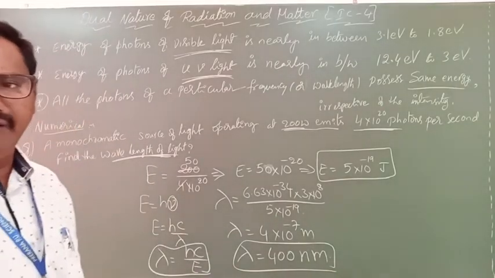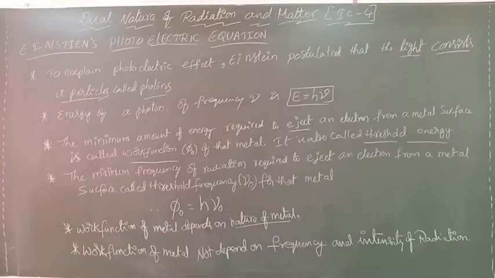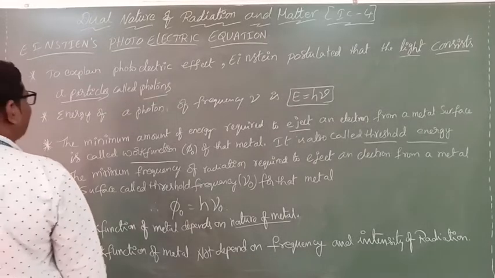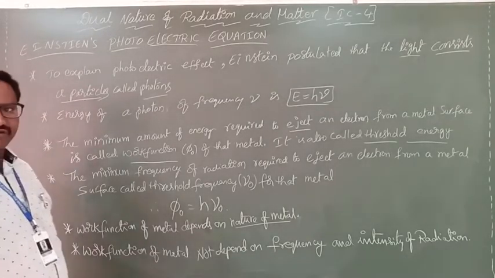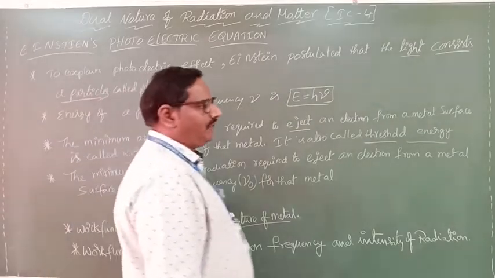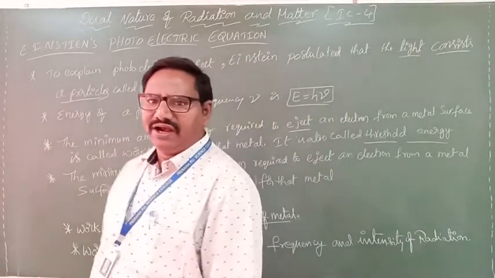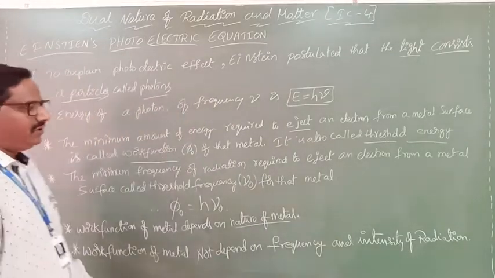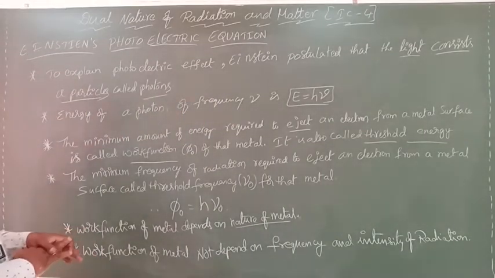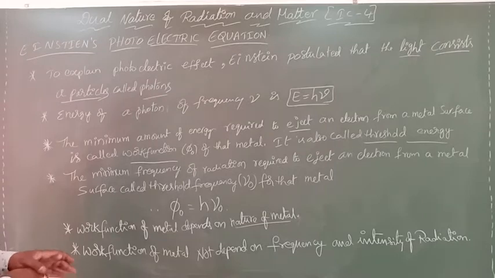After this numerical, the next concept is Einstein's photoelectric equation. In this topic, it is the most important one. To explain it, we first need to know some important points.